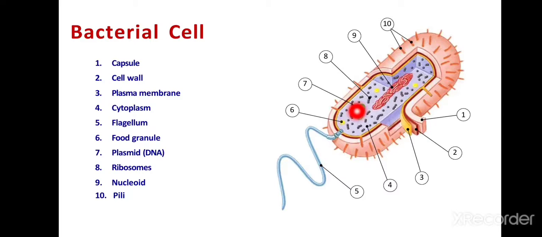And this is a bacterial cell, which comprises many organelles. This is a typical prokaryotic cell. One is the capsule, the outermost layer, two is the cell wall, third one is the plasma membrane, fourth one is the cytoplasm, and fifth one is the flagellum. Sixth one is the food granules, seventh one is the plasmid, an extrachromosomal body, eighth one is the ribosomes, and ninth one is the nucleoid. This is called pili, and this is a typical prokaryotic cell.